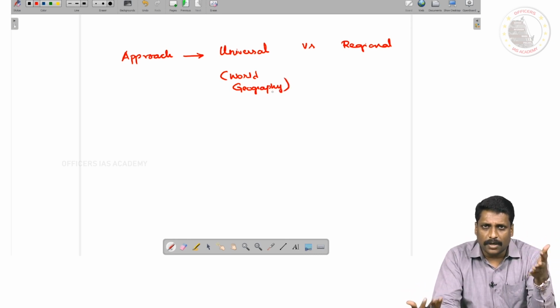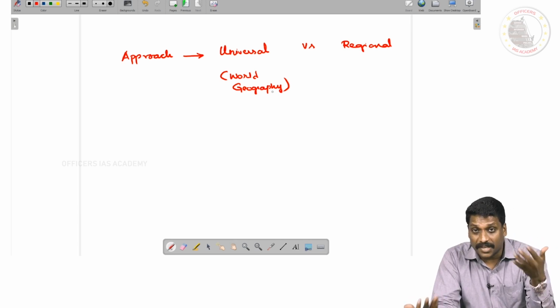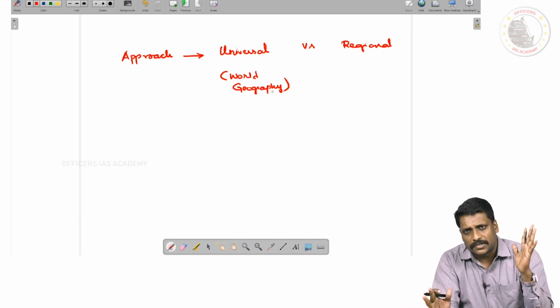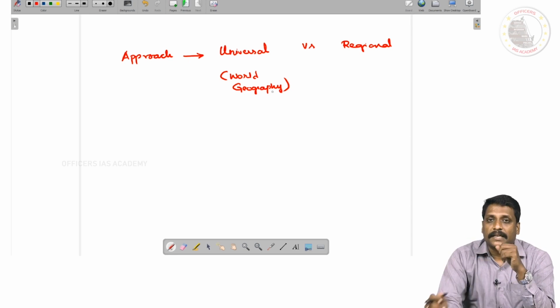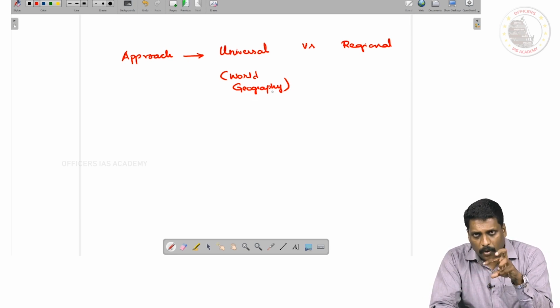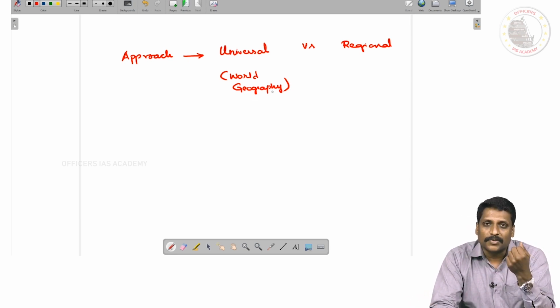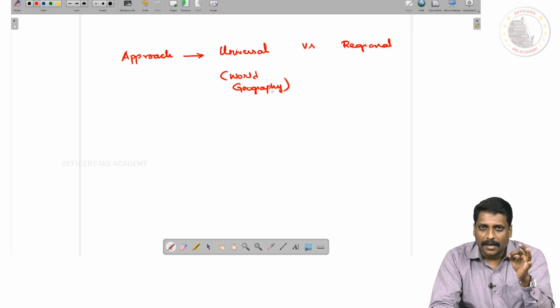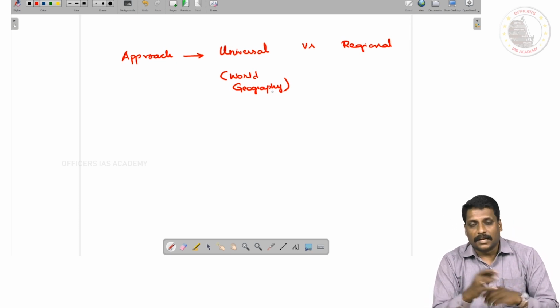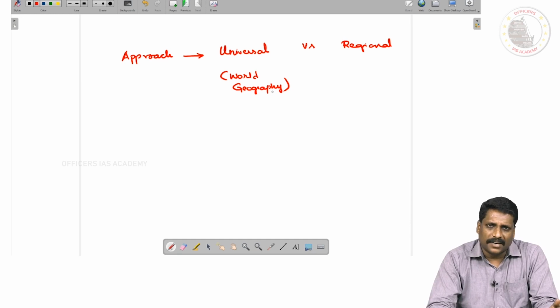A region can be a continent, a country, a state, a district, whatever it is. A very small region, if you're selecting it. If you're studying about that particular region in detail, what do you call it? Regional geography.